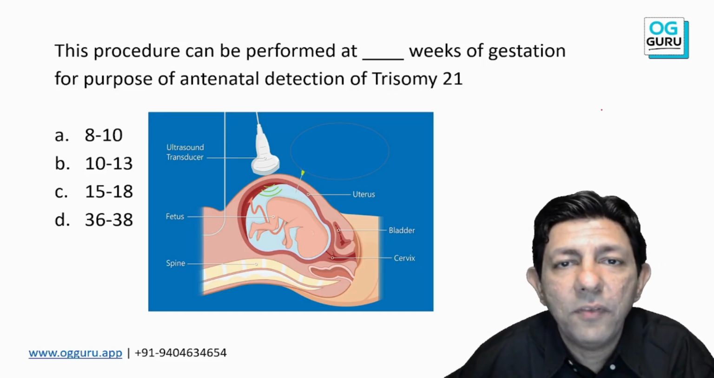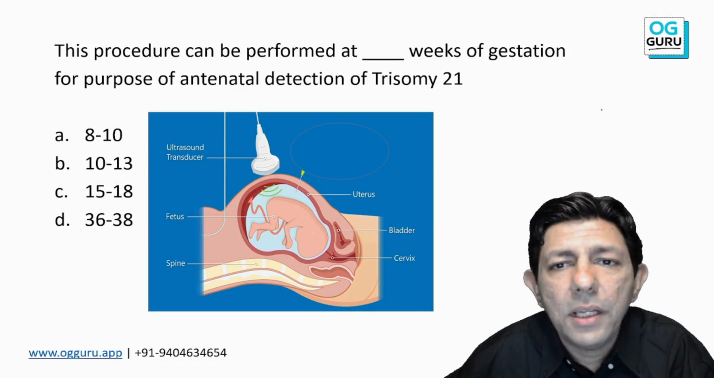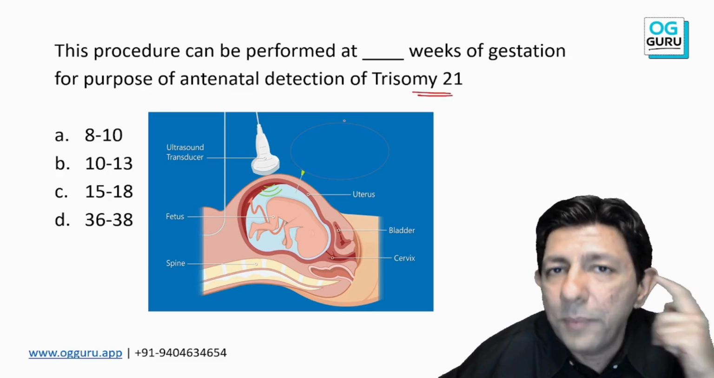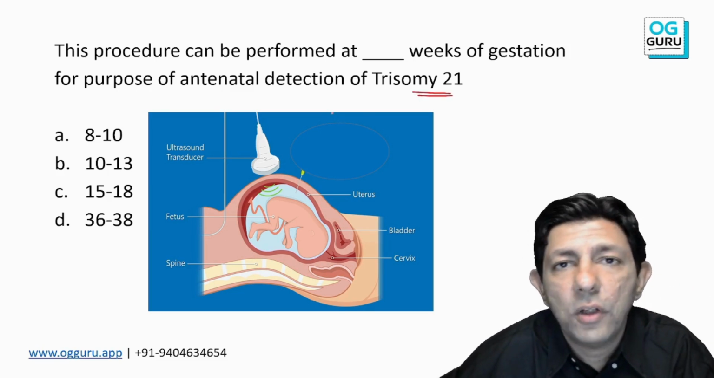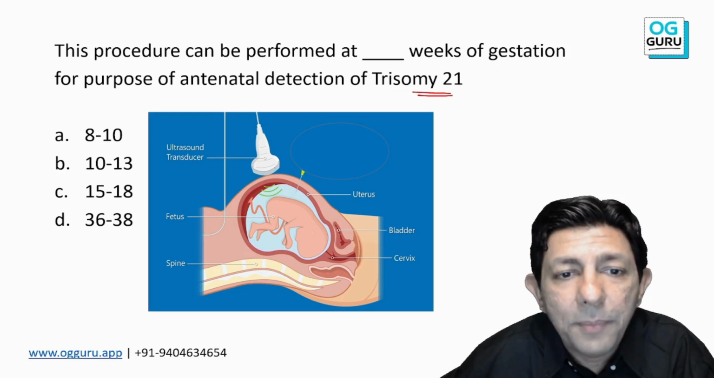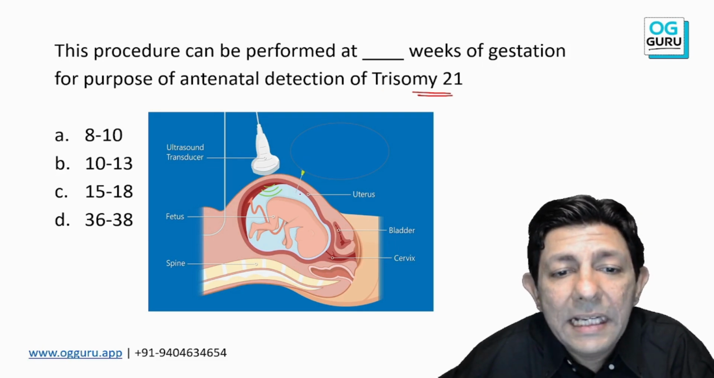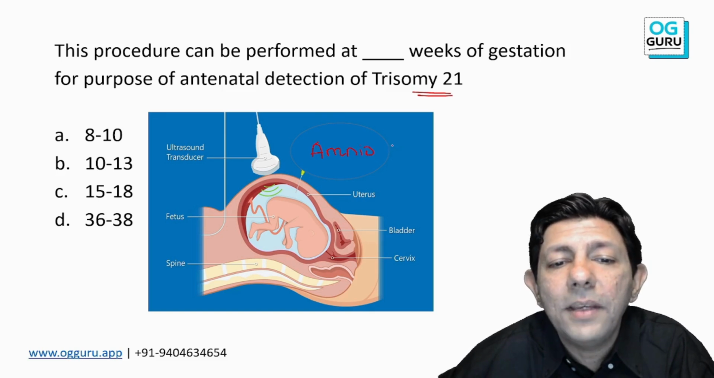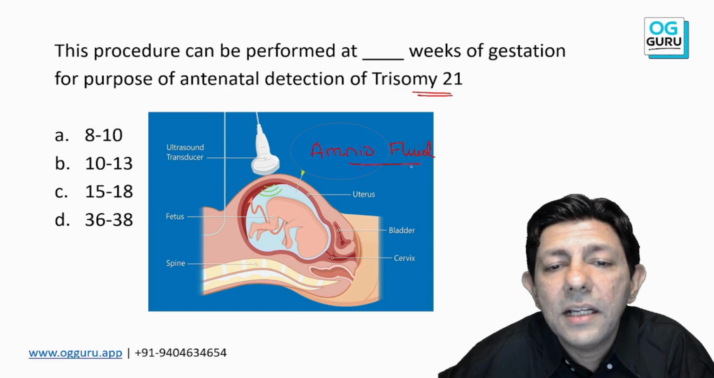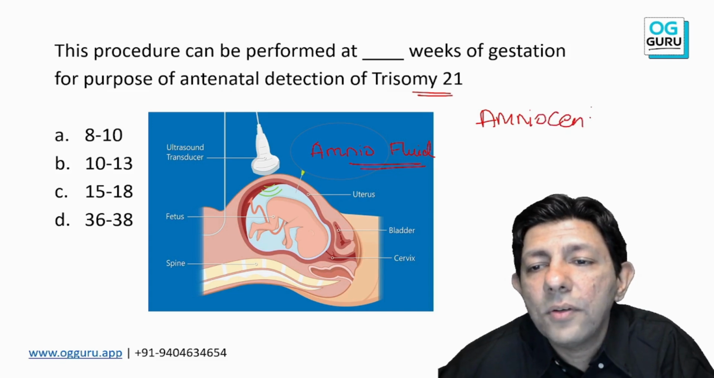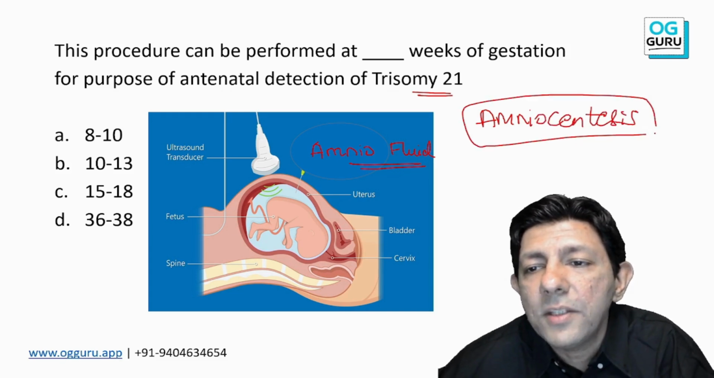Image based question. Clap if you feel happy. A picture is given in front of you. This procedure can be done at what weeks of gestation for antenatal detection of trisomy 21, or for confirmation? So what is this? If you look at the picture carefully, uterus, baby, a needle is poked and the needle is in the amniotic pocket, and I am taking out the amniotic fluid. Isn't it? We are sucking out the amniotic fluid. So the procedure name is amniocentesis. Again, this image has been asked.